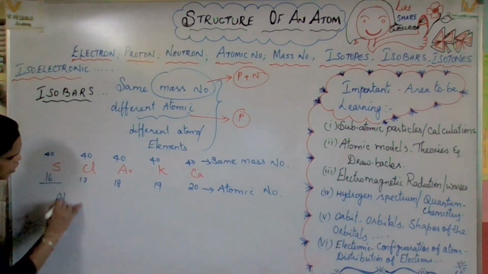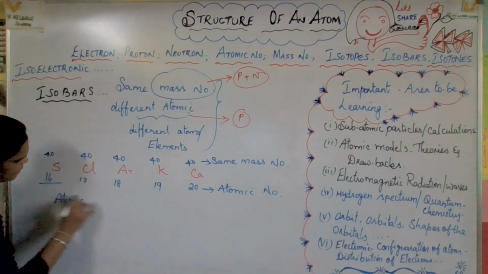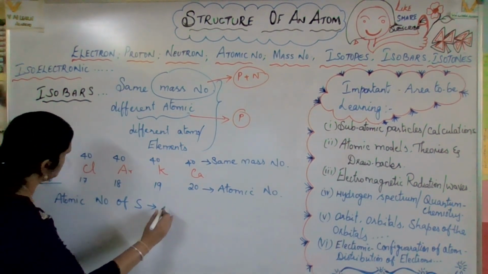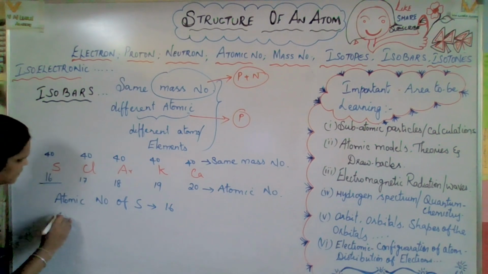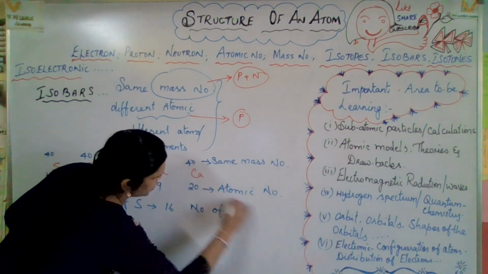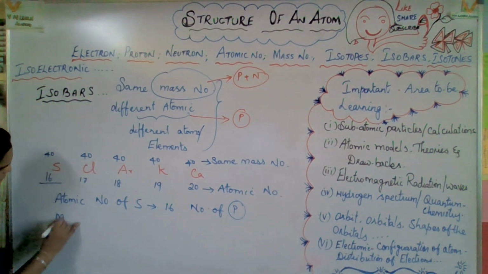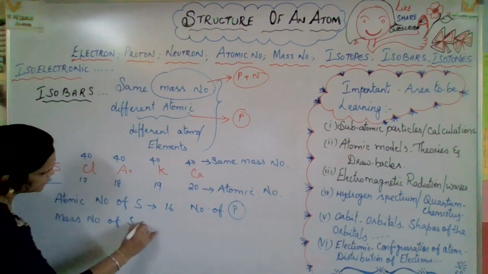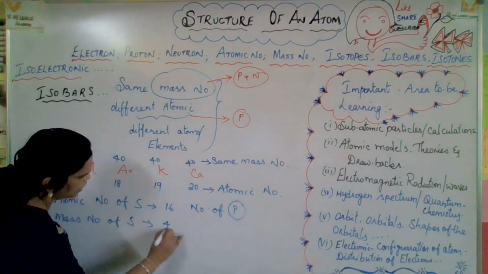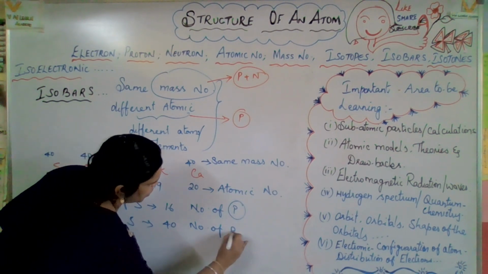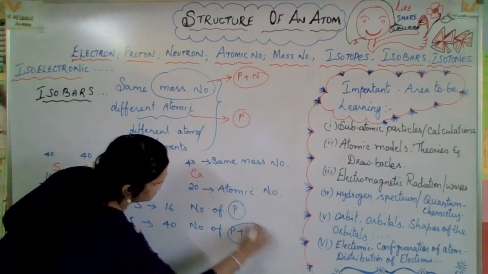Okay, let us check the atomic number and the mass number along with this information. The atomic number of sulfur is 16, that is the number of protons only. The mass number of sulfur is 40, so the number of protons plus neutrons is the mass number.